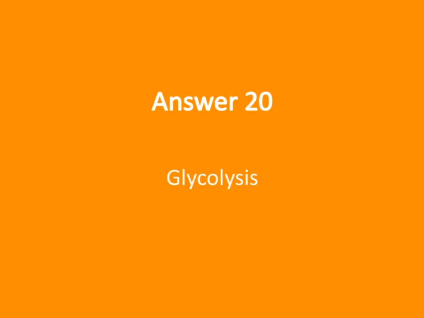Glycolysis is a fundamental metabolic pathway that we often start with when discussing how our bodies generate energy. It's essentially the process of breaking down glucose, which is our primary source of fuel, into smaller molecules. During this process, a series of 10 enzymatic reactions occur, ultimately producing pyruvate. This is crucial because pyruvate can then enter other pathways to produce more energy or be used in other cellular functions.